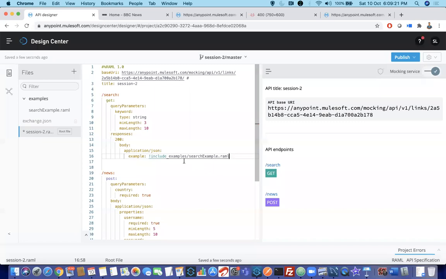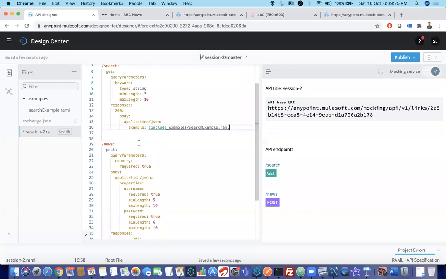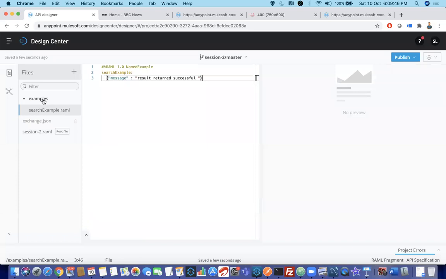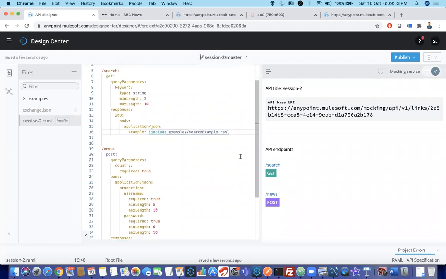I am not writing anything, I'm just typing a few letters and it is automatically showing. So this is how you need to include files from different folders. What is the syntax? Hash include, examples is the folder. If you are not creating a folder, the examples slash is not required. You can directly say hash include search example. But as we are placing these files in the examples folder, we use hash include, folder name, followed by the file name.